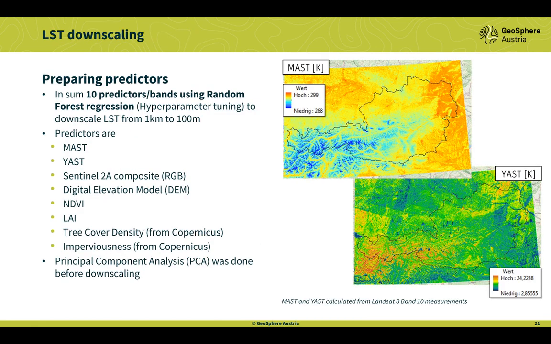And we see here our results from the mean annual temperature, MUST and TEST for Austria. And we also use other predictors for downscaling, such as the Sentinel-2 composite, digital elevation models, vegetation indices, and tree cover density from Copernicus. So in sum, we have 10 predictors with the random forest regression to downscale the LST.